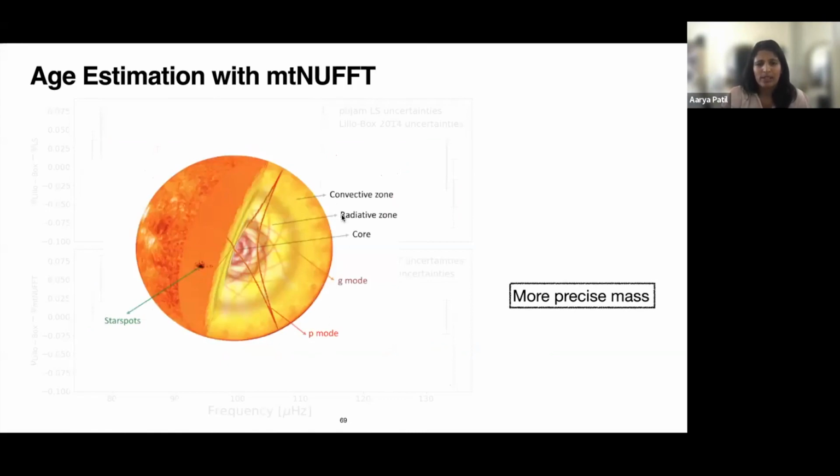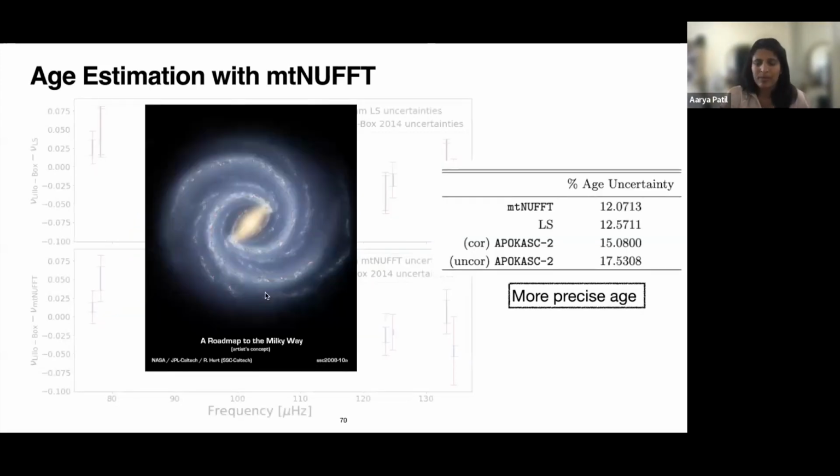All of this means that we get more precise masses of stars, and we can also study the internal structure of stars better. At least that's the hope of this work that I'm showing right now with one case study.